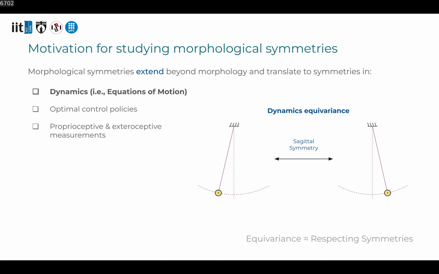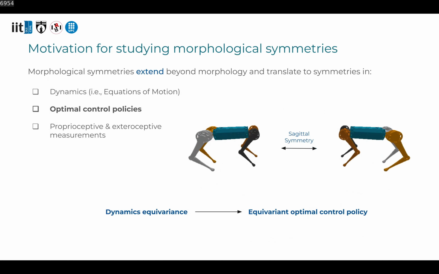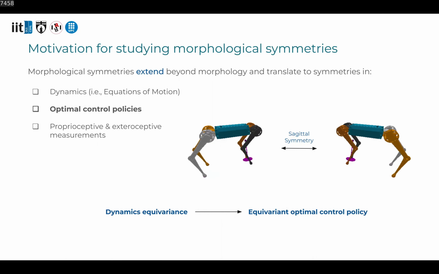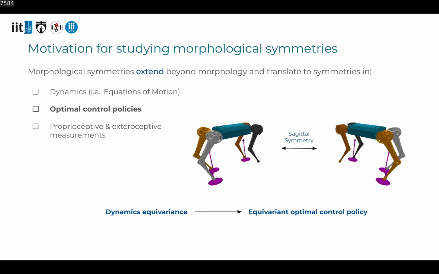For control systems, equivariant dynamics implies equivariant optimal control policies. As before, this implies that any set of optimally controlled trajectories originating from symmetric states will remain related by the symmetry transformation through time.